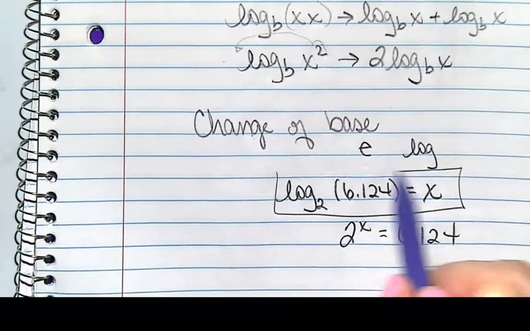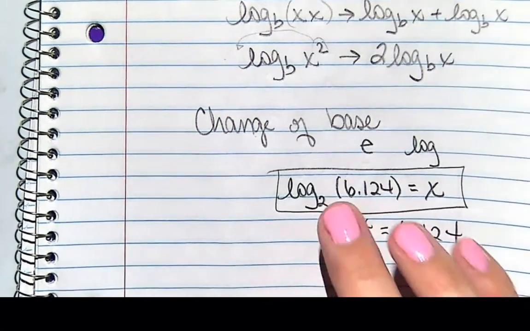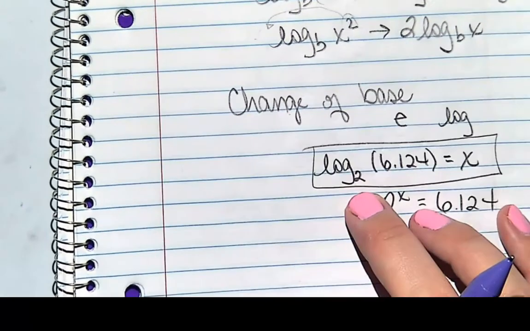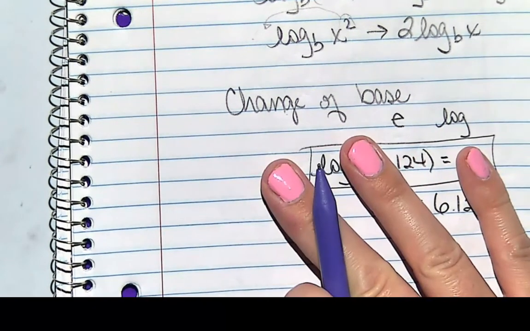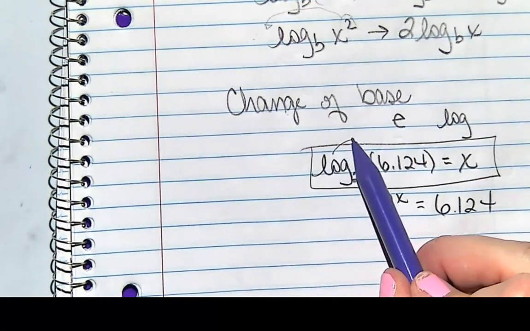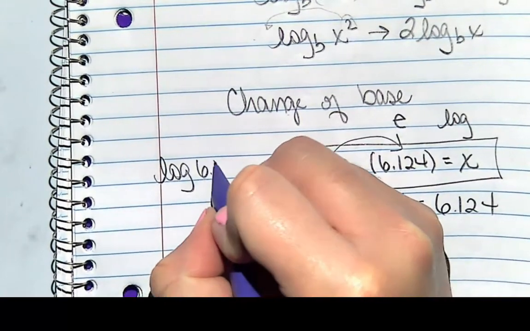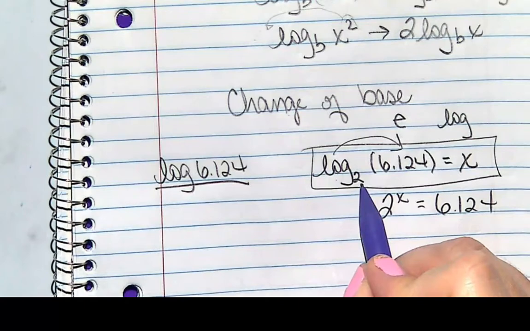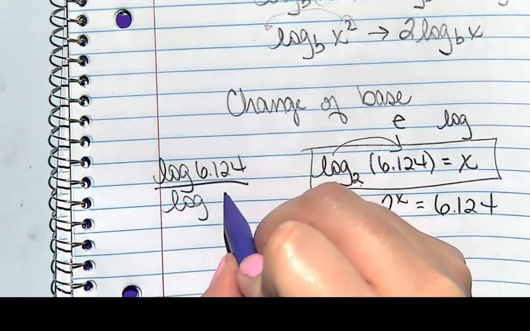Well, this would be all fine, great, and wonderful if I could put this in my calculator. My calculator doesn't know base 2. So I've got to figure out how to go from here. The way that you trick it, it's called the change of base formula, is I'm going to take the log of the argument, so the log of 6.124, over the log of the base that my calculator doesn't know. So the log of 2.